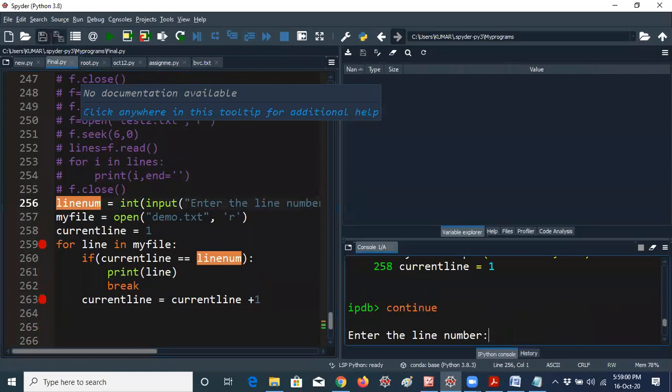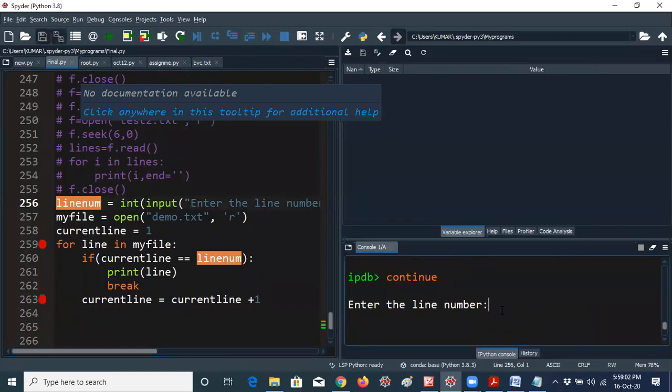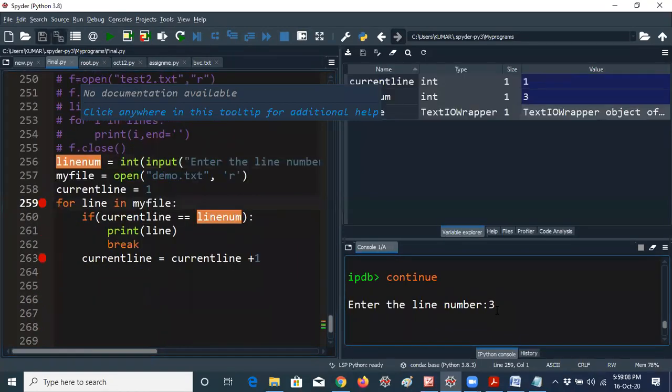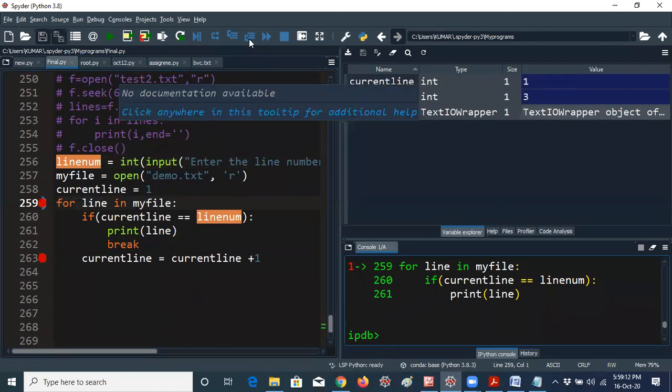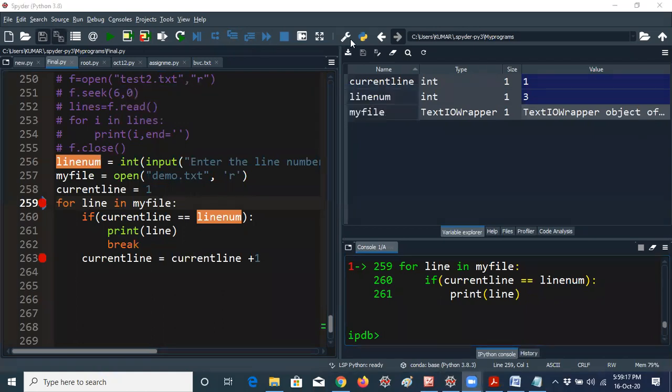You will get a prompt to enter the line number like this. I am giving the third line, not the fourth line. Okay, now I am pressing enter. You can see here, guys, current line equal to 1, because according to this I am giving current line equal to 1. Line number equal to 3, because I am assigning line number equal to 3, as you know already from the output. So that's the reason line number equal to 3.